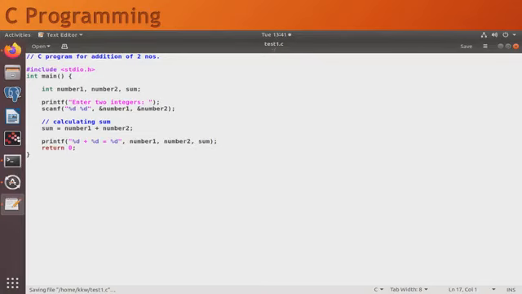To accept these two integers, we will use the scanf function. The scanf function will scan the different inputs from the user. It has a syntax like scanf, and in the double quotes we will mention two %d. %d is for integer or decimal numbers. So %d and %d will represent that there are two inputs from the user.